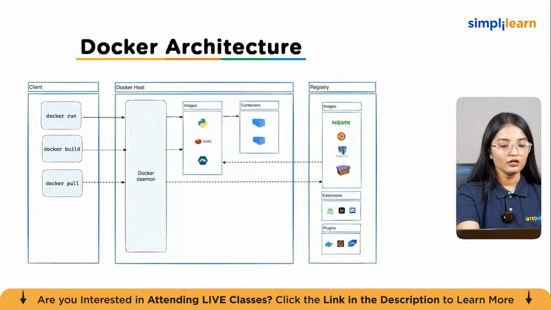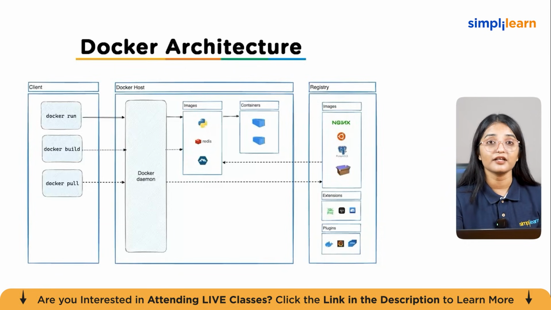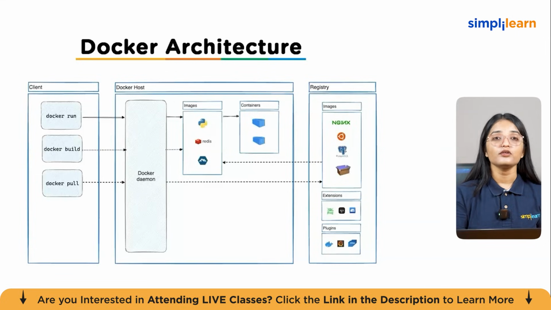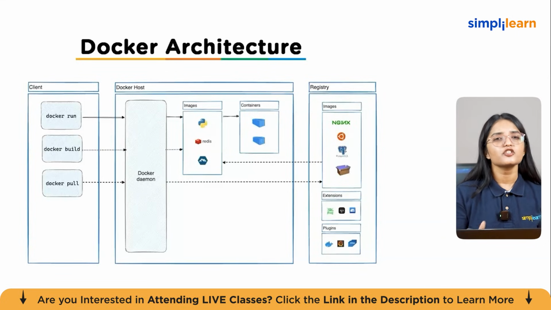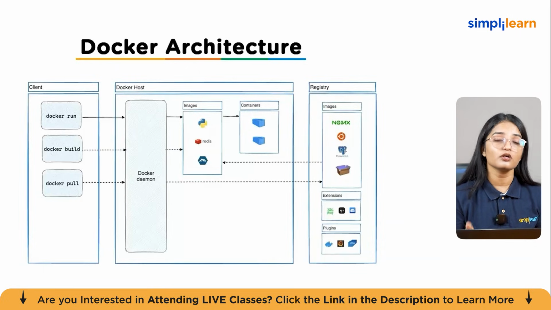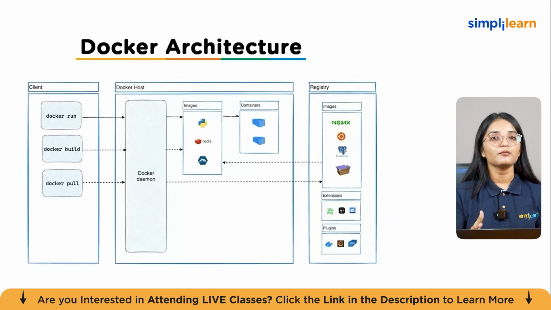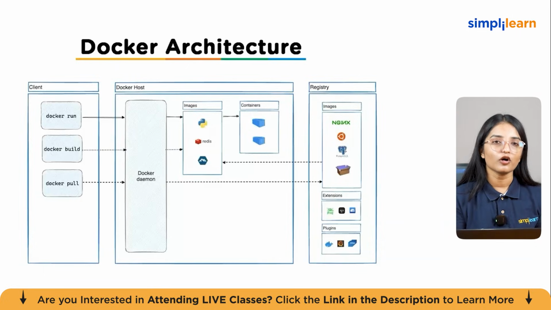As you can see here on the Docker host, we have the Docker daemon, right? It runs in the background and it listens for API requests. It manages Docker objects such as images, containers, networks, and volumes. Without the daemon running, Docker commands will not work.